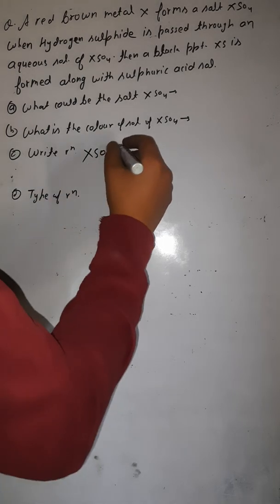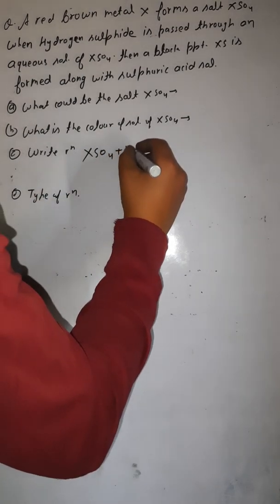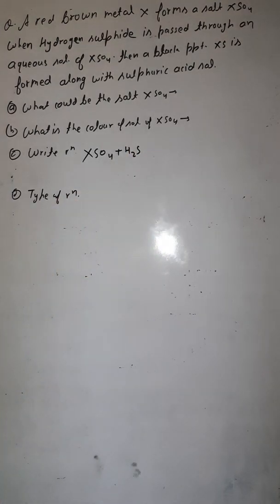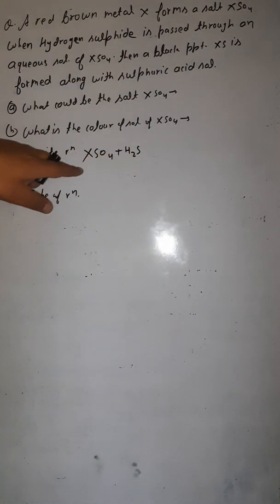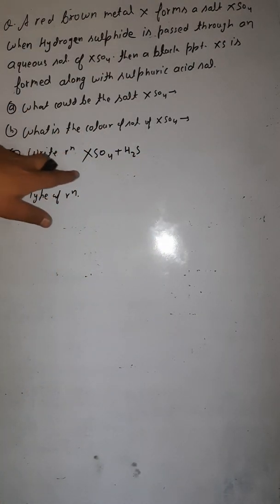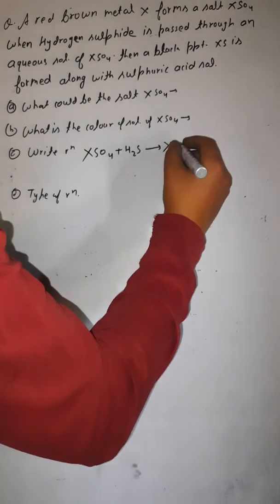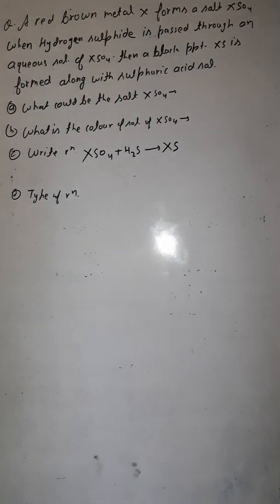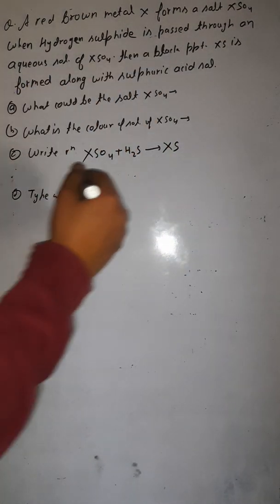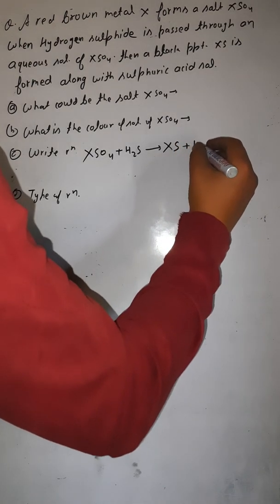So when you are passing hydrogen sulfide, formula is H2S. So when hydrogen sulfide is passed through the aqueous solution of this XSO4, then a black precipitate XS is formed. So it would form a black precipitate XS along with the sulfuric acid solution. Sulfuric acid means H2SO4 solution. Okay. So this is the reaction which is taking place here.